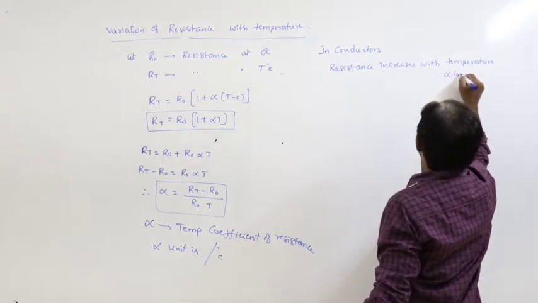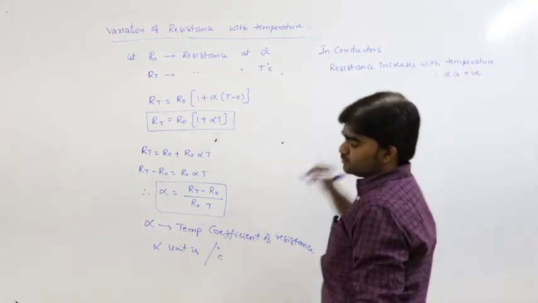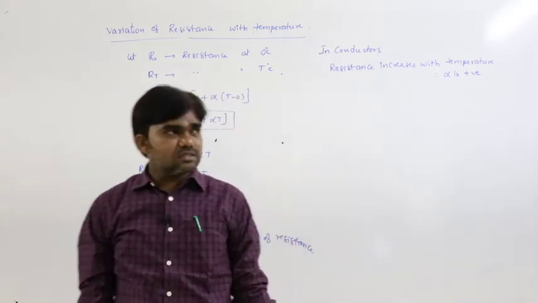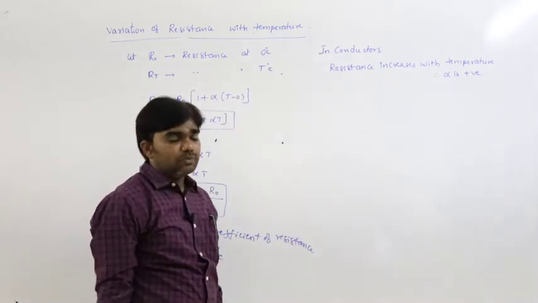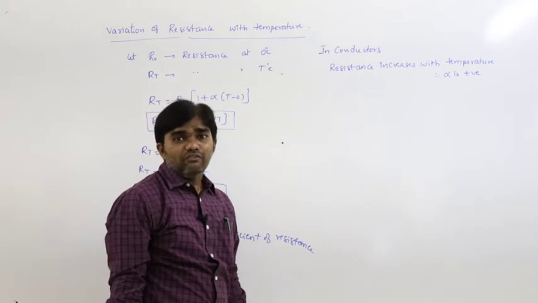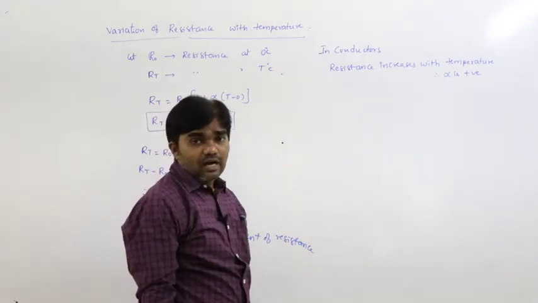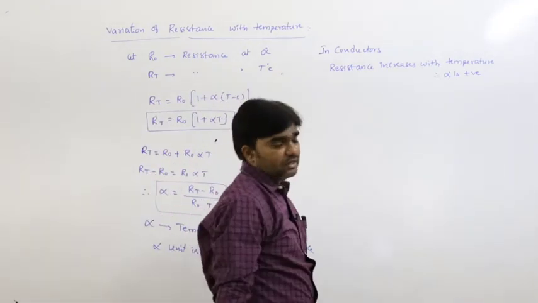Therefore, alpha is positive. In the case of conductors, resistance increases with the temperature, that's why the alpha value is positive.